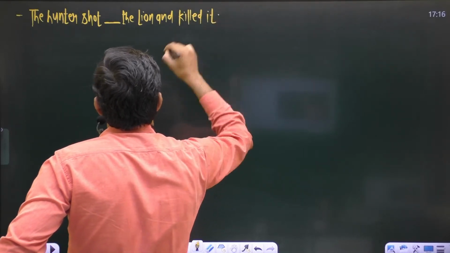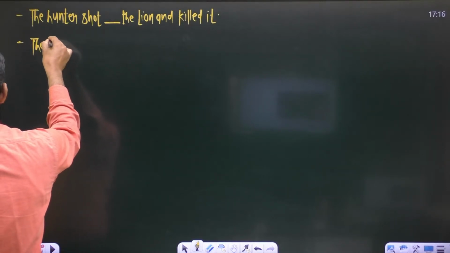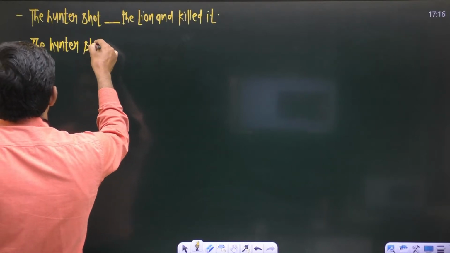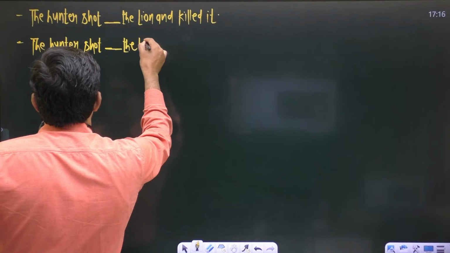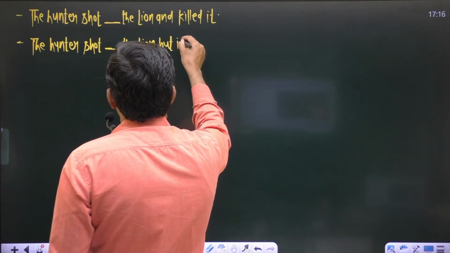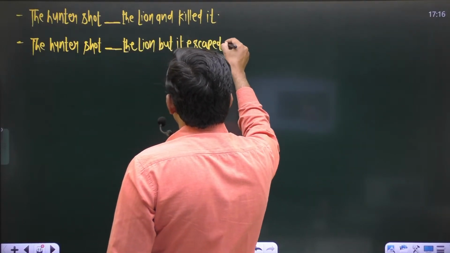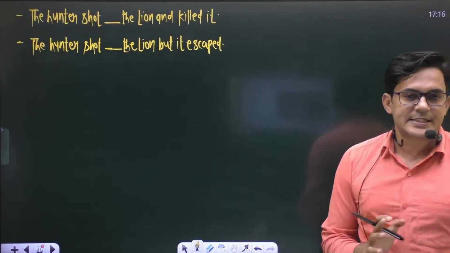The hunter shot blank the lion and killed it. And the second sentence is: the hunter shot blank the lion but it escaped. The hunter shot blank the lion but it escaped.